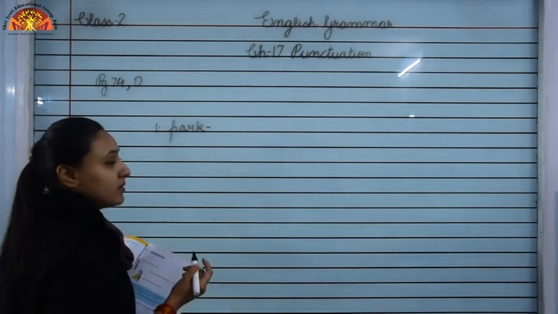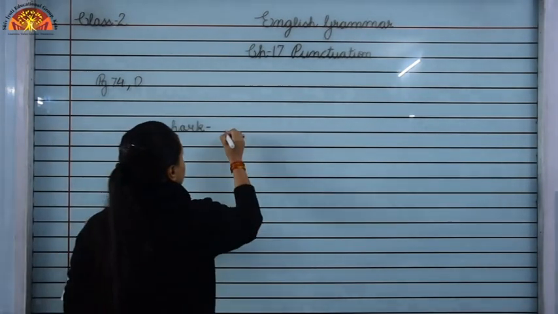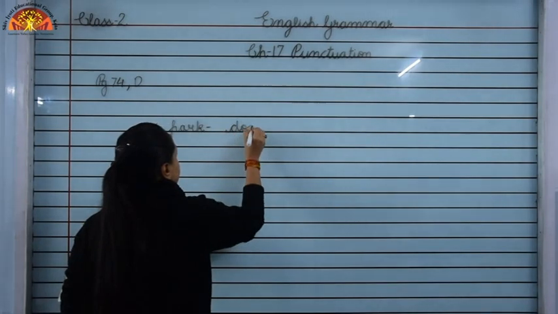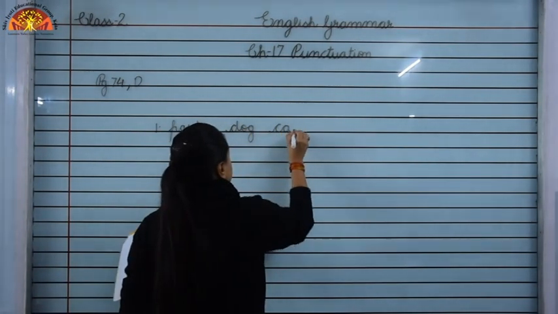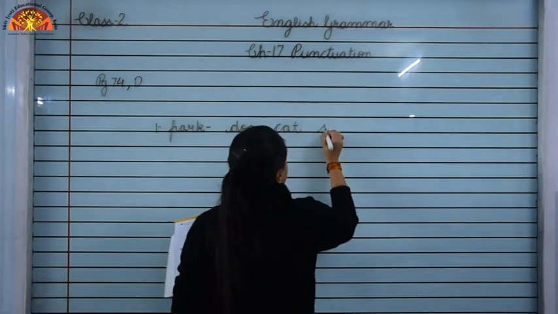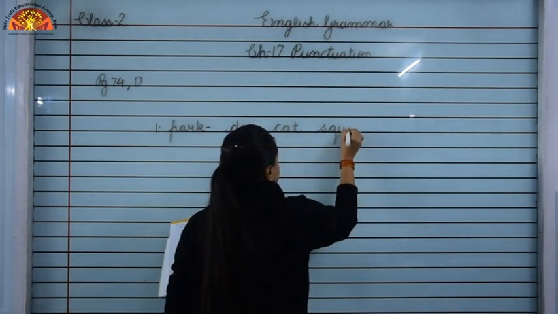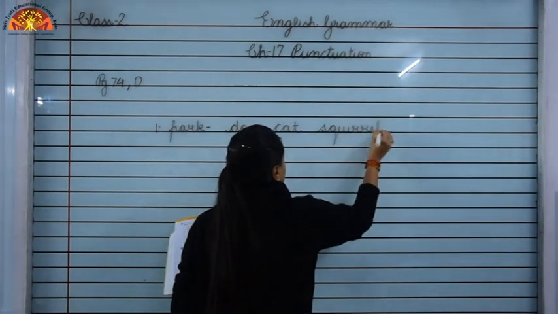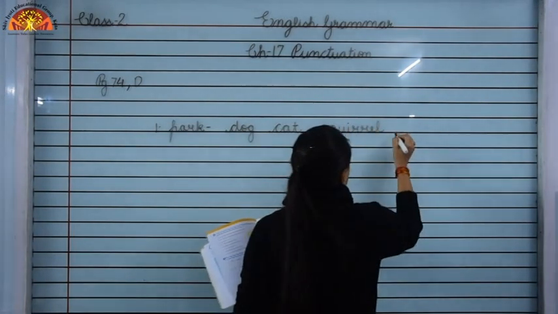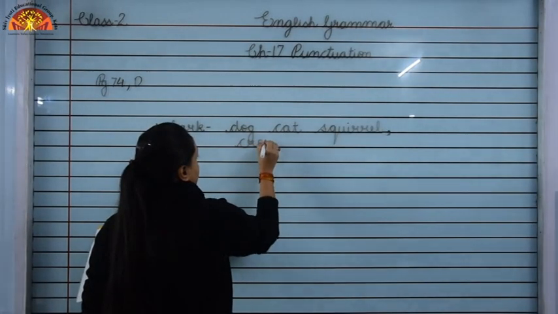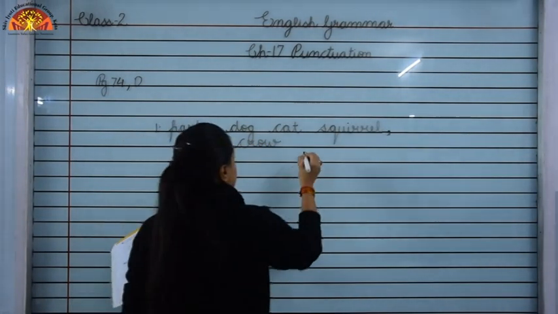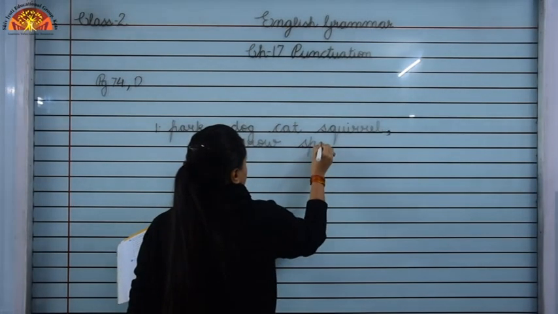The common animals in the park are dog, cat, squirrel, crow, sparrow. Okay.